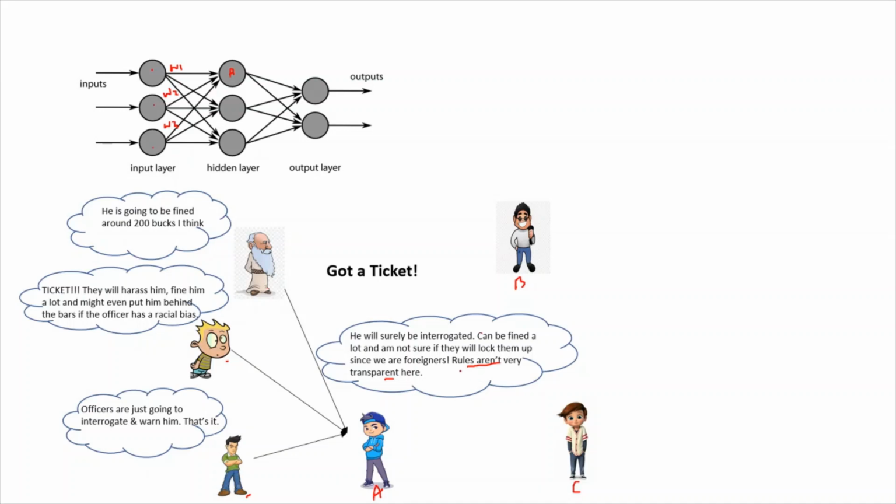And now, when we come to this part, rules aren't very transparent here. What is actually happening in the neural network concept? This is actually where A is adding some activation function to whatever has been said.